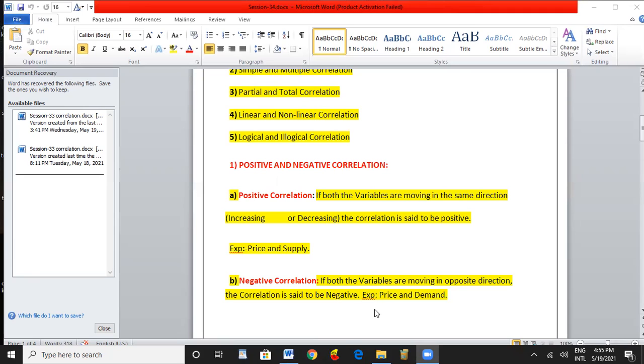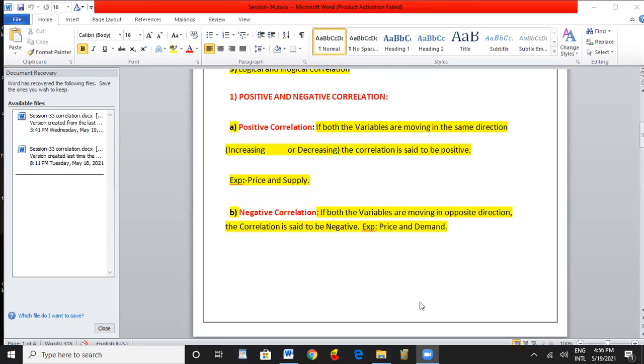So this type of relationship we call price and demand. Price and demand go in the opposite direction. These two variables are moving in opposite directions. That is called the negative correlation. If both the variables are moving in the same direction, it is called positive correlation, whereas if moving in the opposite direction, it is called negative correlation.